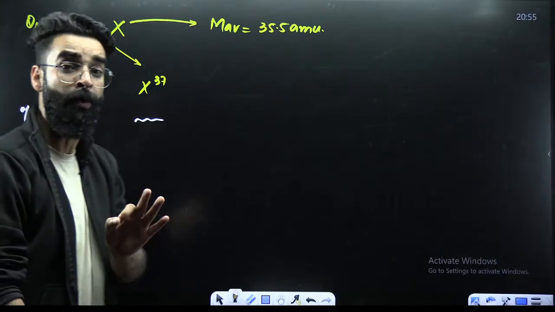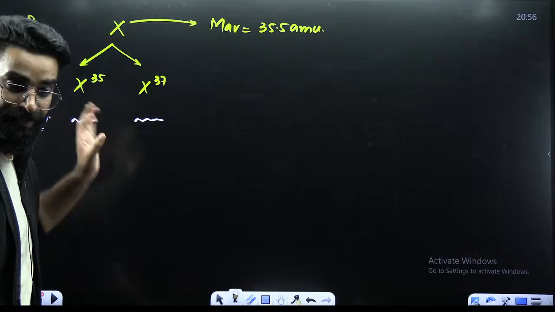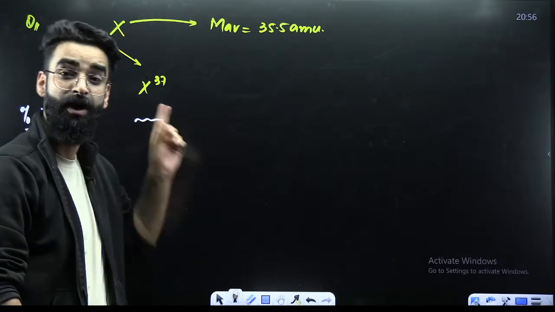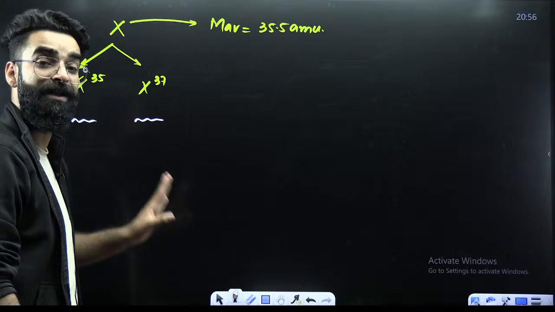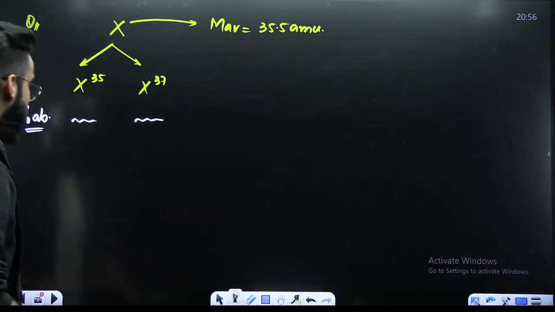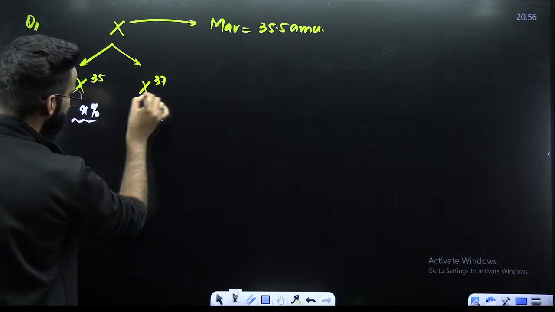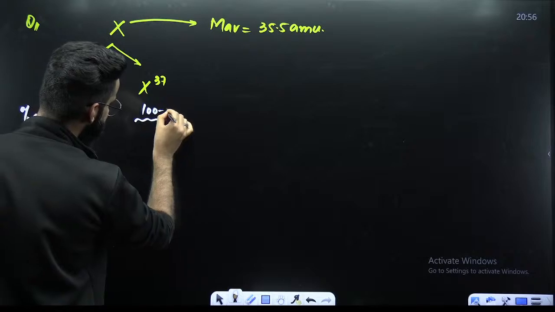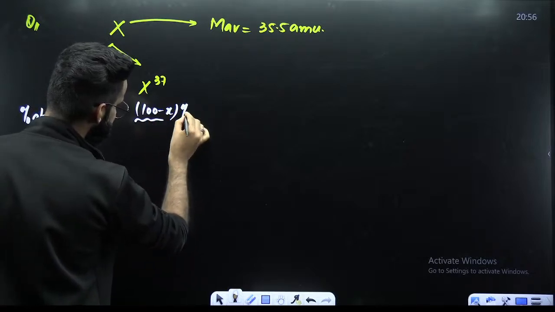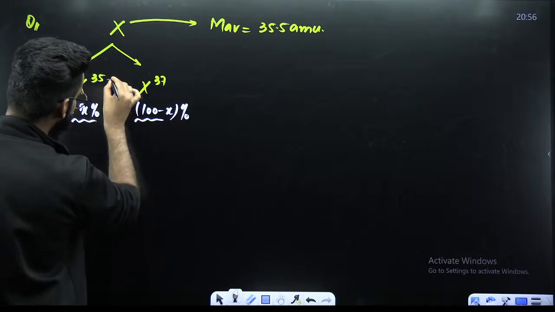Now, you know the sum of percentage abundances of all the isotopes of a particular element is always 100, right? That's something which you know. Let's assume the percentage abundance of the first isotope is X%. So the other will be 100 minus X, and these percentage abundances you represent with A and B respectively.